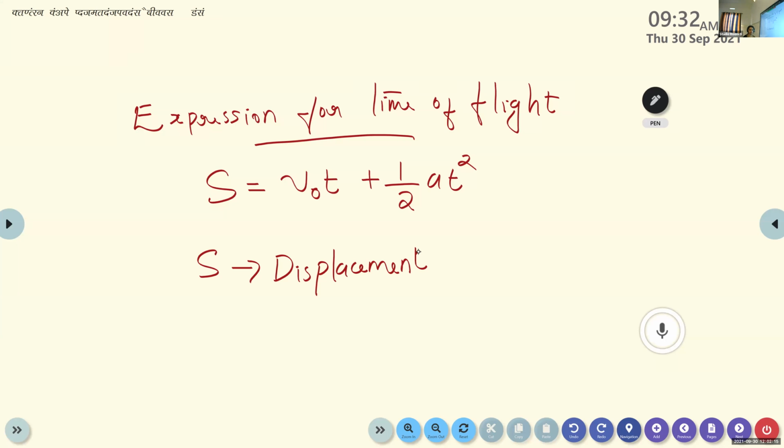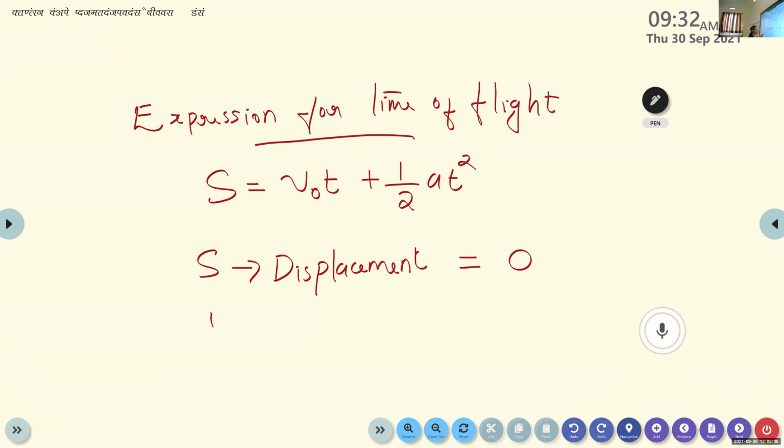So here in the case of projectile motion, we know that the point of projection and that of the final position are along the same x-axis. They lie along the same direction, or they lie at the same point. So the final point and initial point will be the same. So in this case, the displacement S is equal to 0.